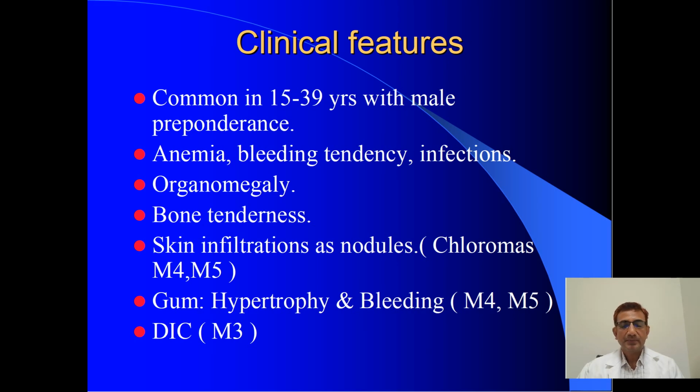You see skin infiltration as nodules, and gum hypertrophy and gum bleeding will be there. Definitely the patient will present with weakness, lethargy and so on, with bleeding tendency, gum hypertrophy and bleeding from the gums. If the patient is presenting with these symptoms, then we can suspect AML.